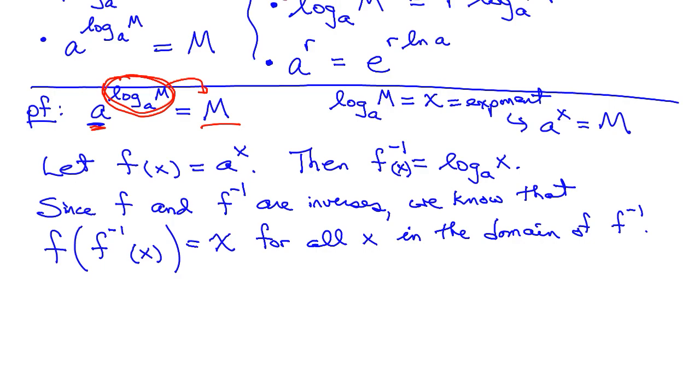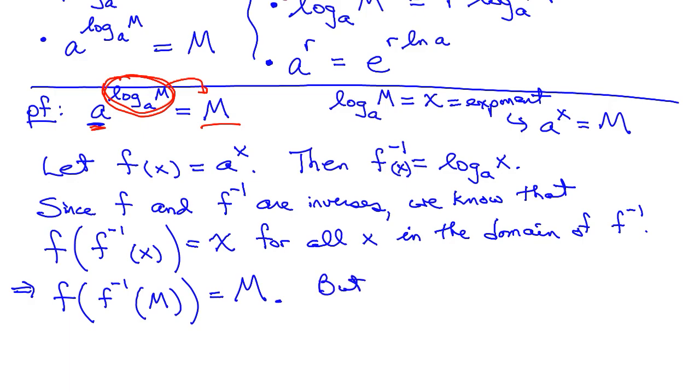But what does that really say? Well, it really says, let's suppose I use an m now. So m is a definite number here. It says that f of f inverse of m must be equal to m. All right, that's good.